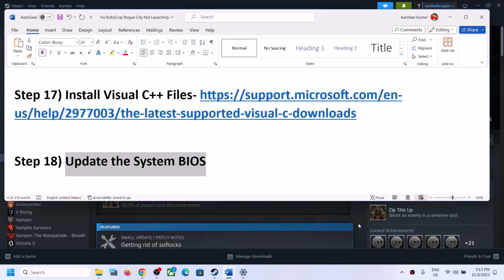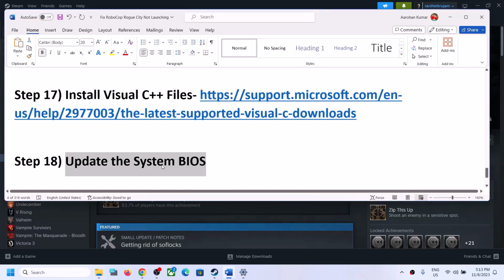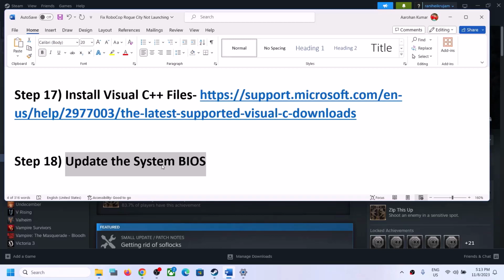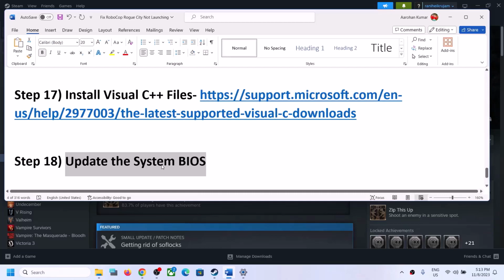Now the next step is to update the system BIOS. Go to your system manufacturer website. So if you have a Dell computer, go to Dell website. If you have a Lenovo computer, go to Lenovo website. If you have HP computer, go to HP website. Select your model number, make sure that you select your computer, and then find the latest BIOS update available.